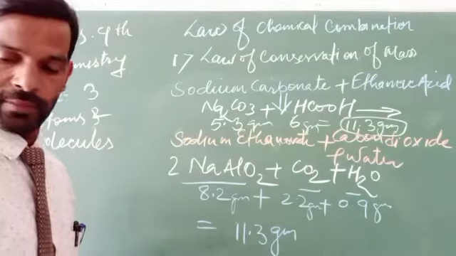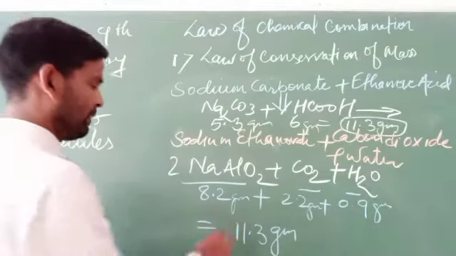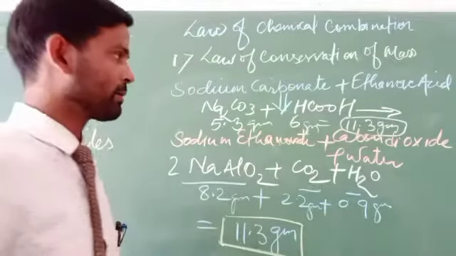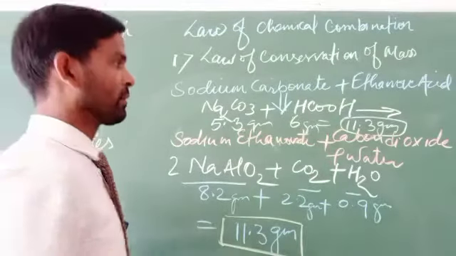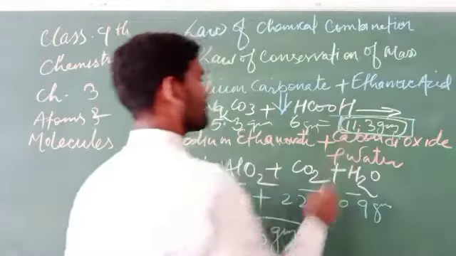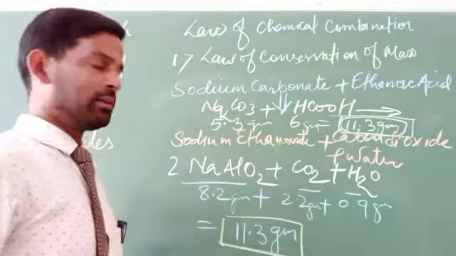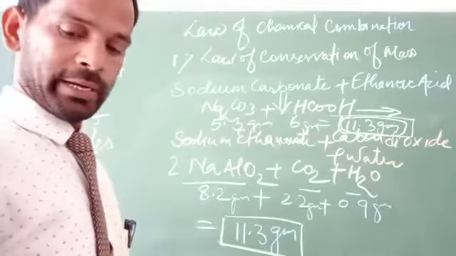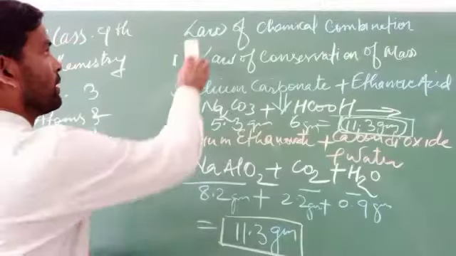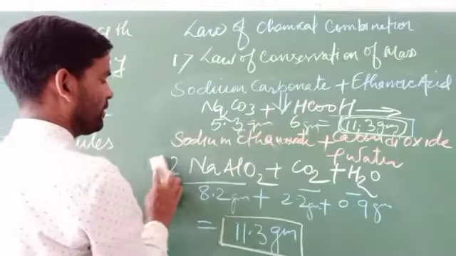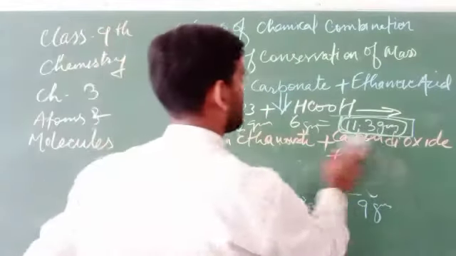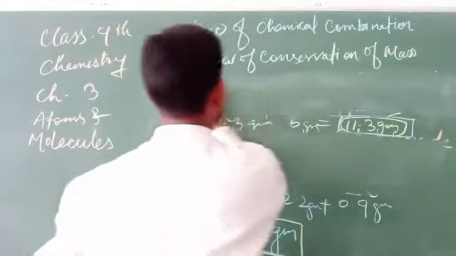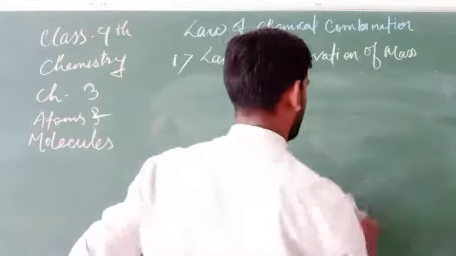So we can say that the total amount of the reactants is equal to the total amount of the products. That is the law of conservation of mass. In another example, we can observe more about it.